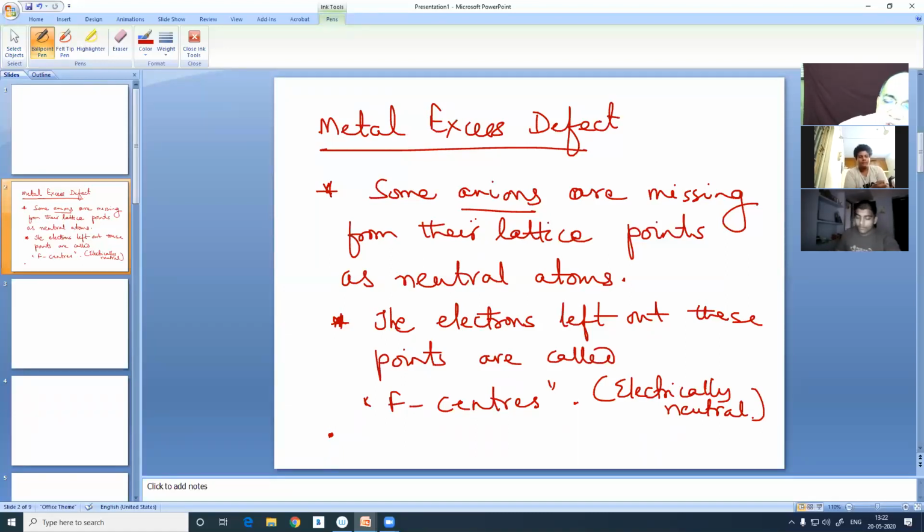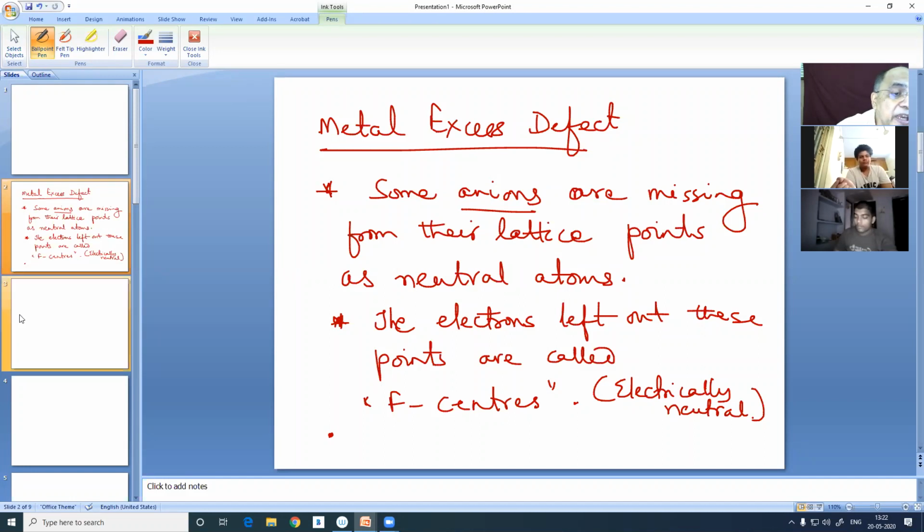And those electrons, they occupy the places of their ions. The main bulk of the species is not there, but the invisible and the lightest electrons, they occupy their places. Therefore, the electrical neutrality is maintained, but because of the presence of these electrons, these are called free electrons, now occupy the sites of anions. Some of the anions, not all anions, some of the anions, they miss out, leaving behind their own excess electrons, their charges, that means electrons. Those are called F centers.